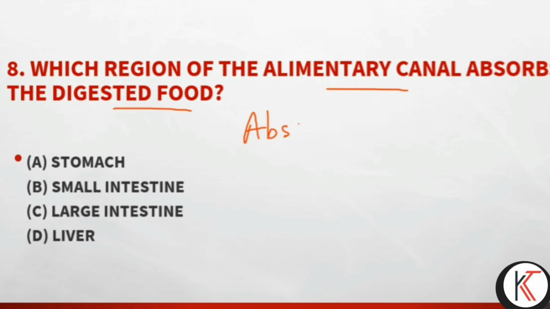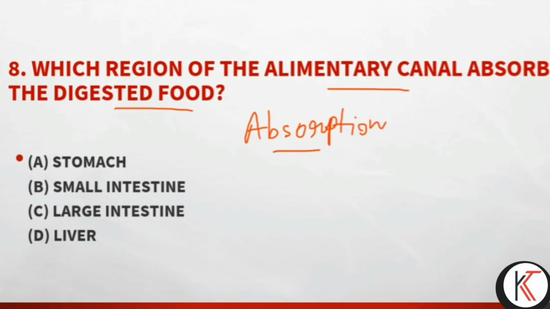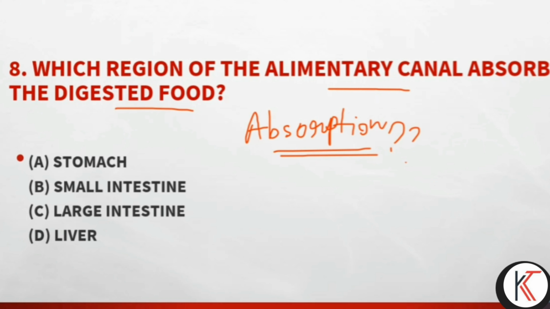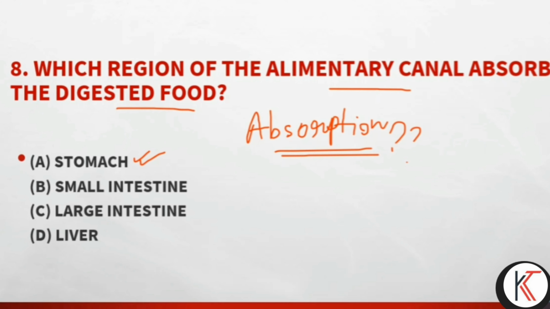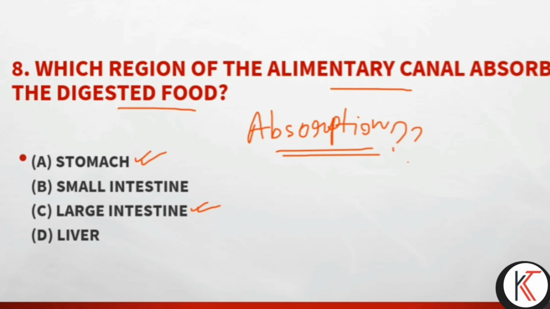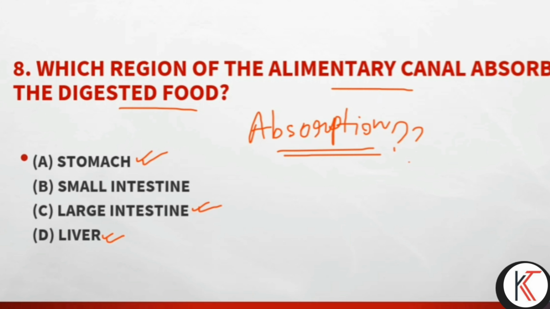Can you guess where the absorption process actually takes place? Stomach, no, the stomach is the place for protein digestion. The large intestine absorbs some water and some minerals or salts. The liver produces bile juice for fat emulsification.